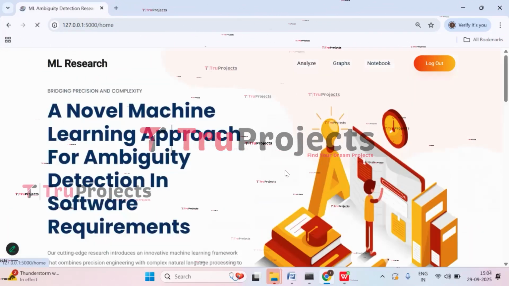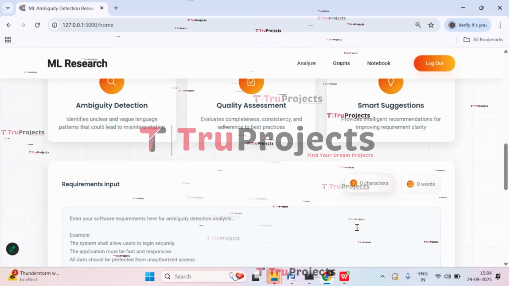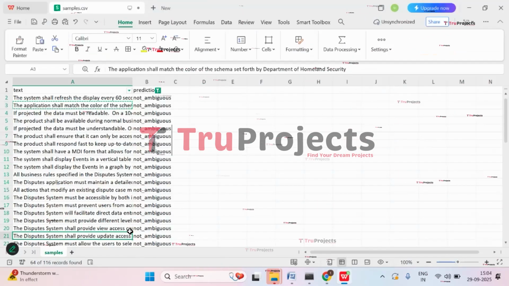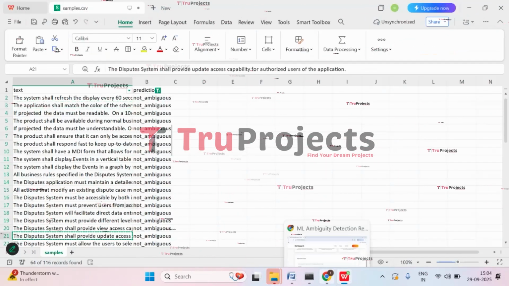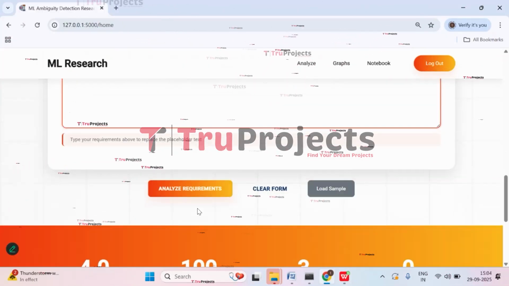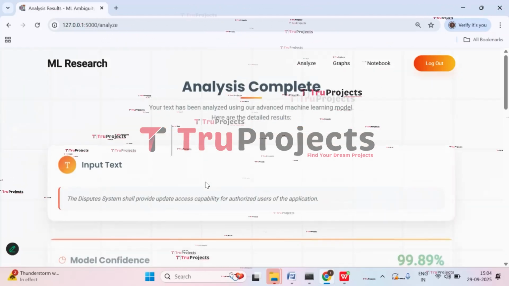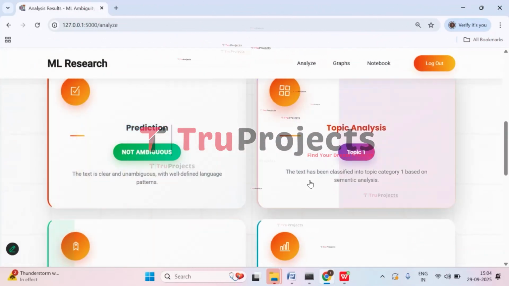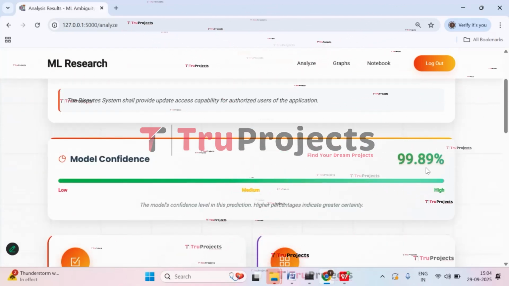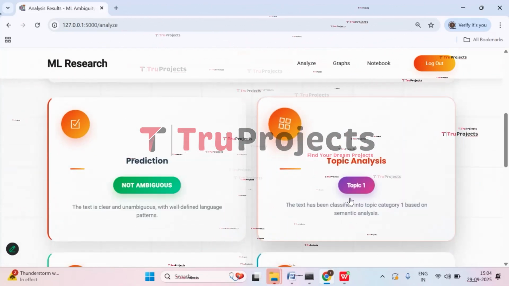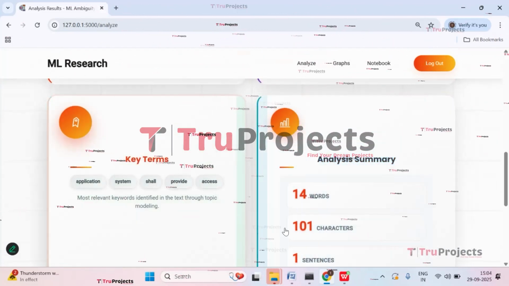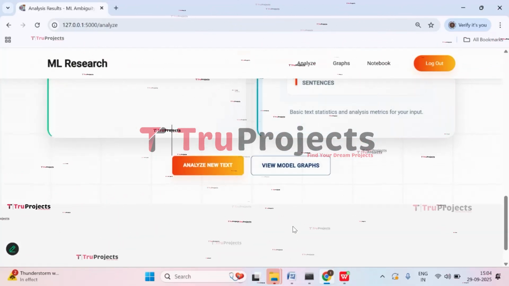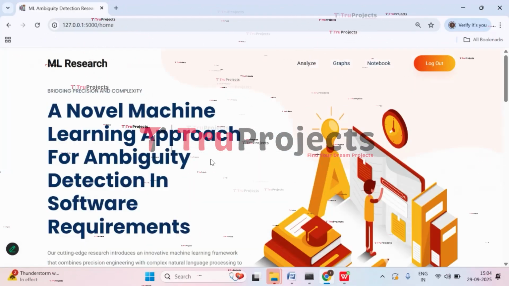Let's try with the other text. So copy any other text, get back, paste it, and click on analyze requirements. So here we got the prediction that it is not ambiguous. And here we have topic analysis with a 99.89% probability score. So here we have topic analysis, here we have key terms, and here we have the analysis summary. Click on analyze new text.